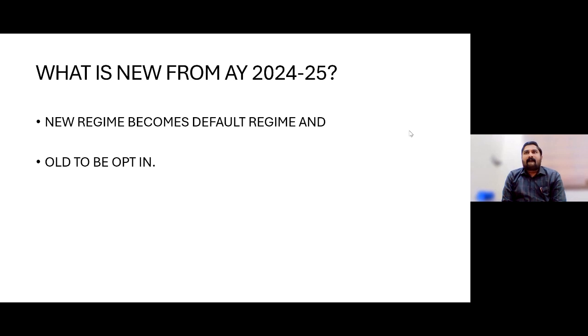So what are the things that we have to do? What were the things that we were doing till now? Definitely we would be discussing that later. But as an introduction, the first and basic thing to know is that from assessment year 24-25 onwards, the new regime becomes the default regime, and if you want the old regime, you have to opt in. Even if you were filing your return on the old regime basis till assessment year 23-24, if you want to continue with the old regime or opt in from new, you have to follow the procedures prescribed in sub-section 6 of 115BAC.